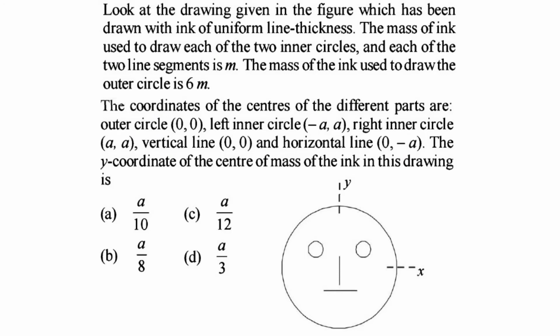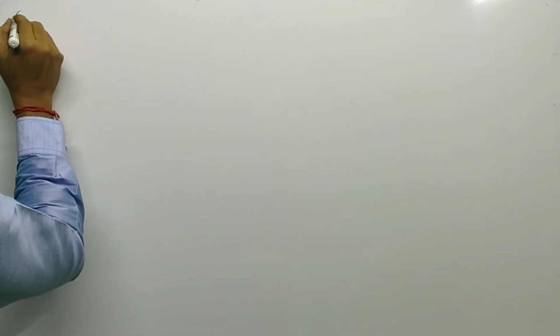The coordinates of the centers of the different parts are: outer circle 0, 0; left inner circle minus a, a; right inner circle a, a; vertical line 0, 0; and horizontal line 0, minus a. The y coordinate of the center of mass of the ink in this drawing is? Solution.